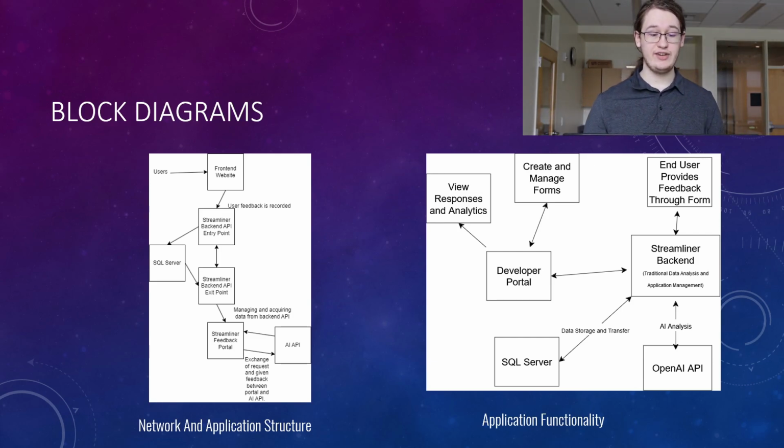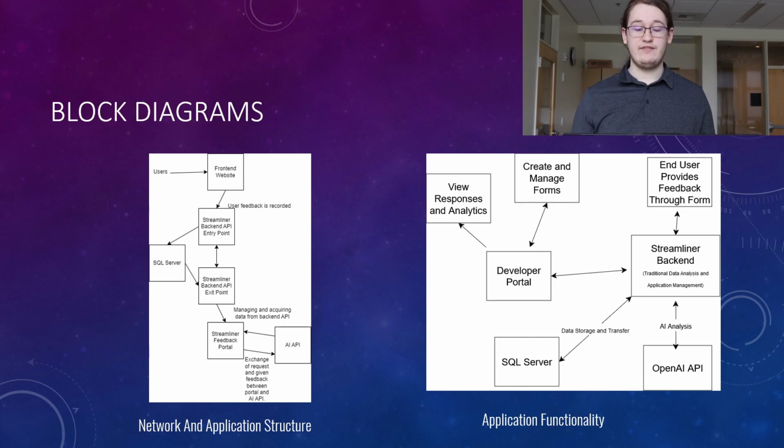So here we have the block diagrams for the application. On the left, we have the network and application structure. You can see the user accesses the front end of the website, which communicates with our API entry point. That connects to the SQL server to get the surveys and the responses. And then the backend API endpoint is used so that it can display to the feedback portal. And then the AI API we use to analyze the responses using the AI analysis. The traditional data analysis happens in the backend, the Streamliner backend.